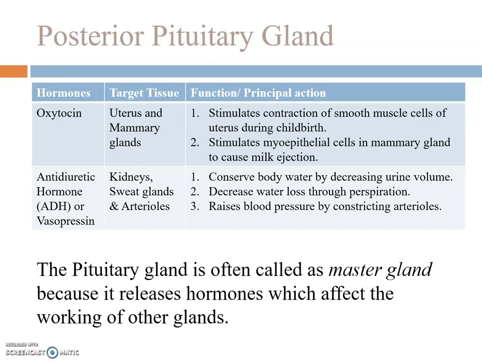The pituitary gland is also called master gland because it releases hormones which affect the working of other glands. Also, we can say that pituitary gland secretes its own hormones as well as it secretes the hormones which stimulate the secretion of other endocrine glands.